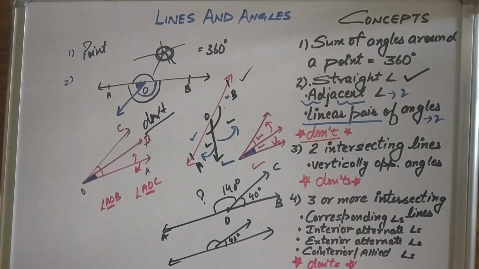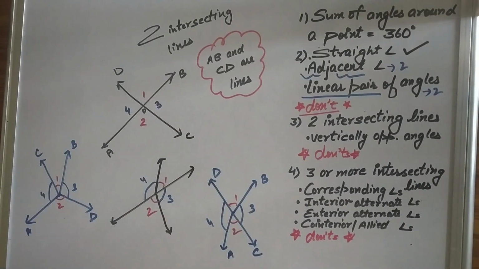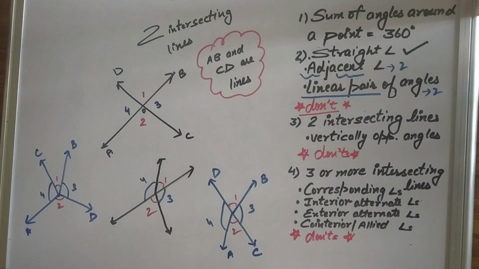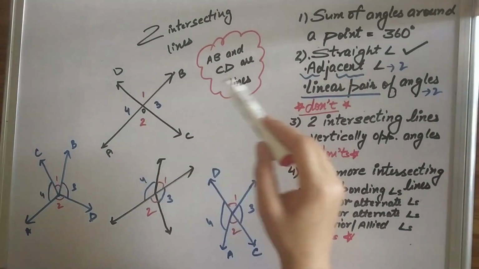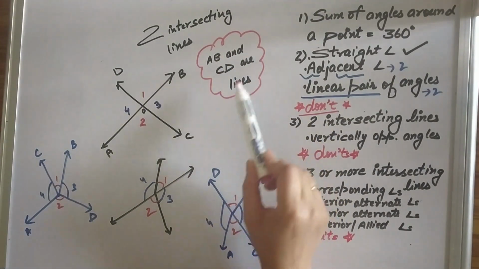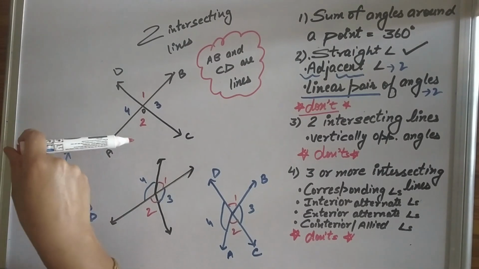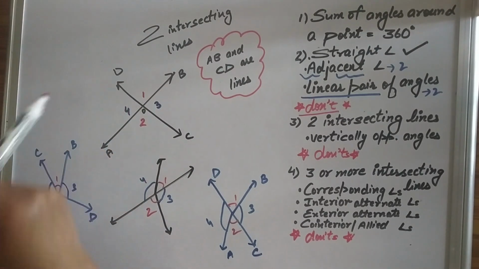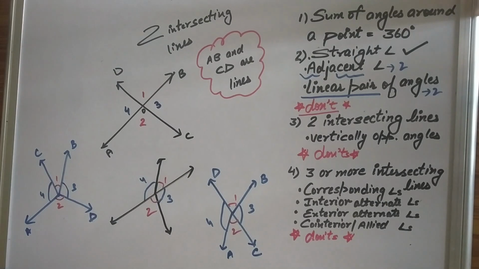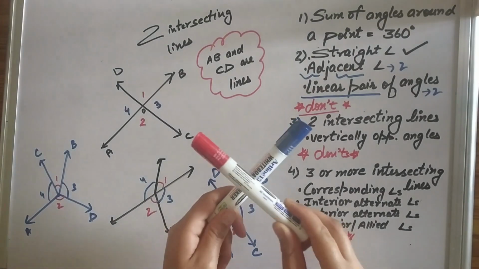Let's move ahead. Next thing is two intersecting lines. Where the two intersecting lines are AB and CD. AB and CD are lines, they are given. So now here, angle 1 equals angle 2 and angle 3 equals angle 4, because they are called vertically opposite angles. You can see them here also.